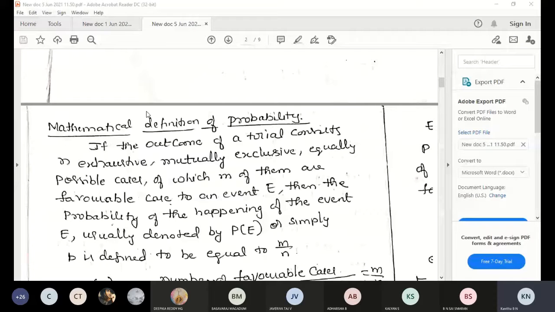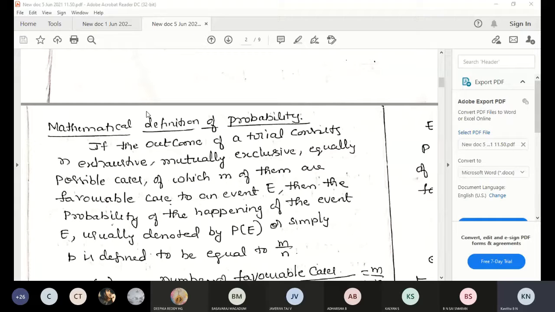Here the number of elements is 1, 2, 3, 4. A total of 4 outcomes is possible here: HH, HT, TH and TT. The number of possible outcomes here is 4.